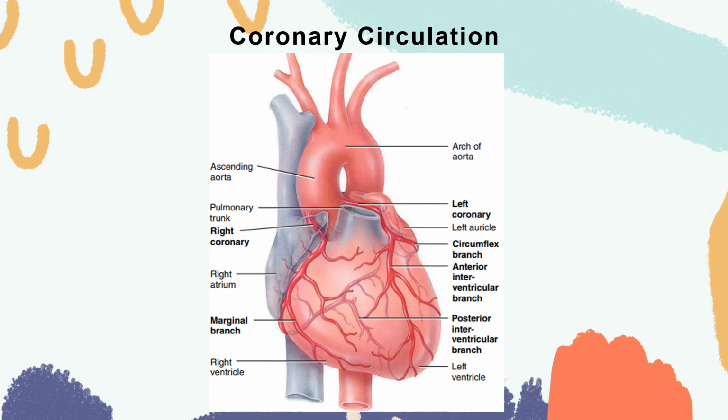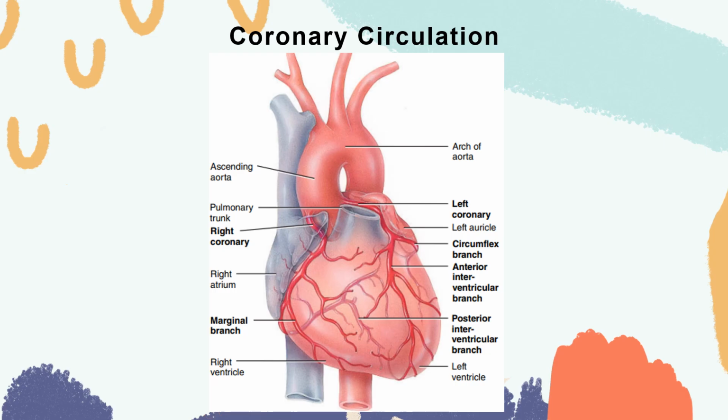The circumflex branch lies in the coronary sulcus and distributes oxygenated blood to the walls of the left ventricle and left atrium. The right coronary artery supplies small branches to the right atrium, and it continues inferior to the right auricle and ultimately divides into the posterior interventricular and marginal branches.